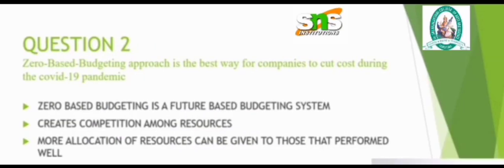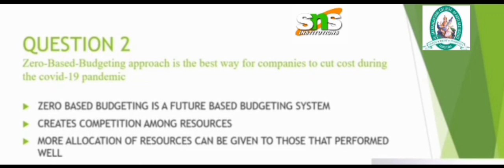In the other case, the second one is the zero-based budgetary approach, the best way for companies to cut costs during the COVID-19 pandemic. Zero-based budgeting is a future-based budgetary system that creates competition among resources. When competition increases, the resources may differ and the price can be handled in a different way. More allocation of resources can be given to those preparations where performance will be handled well in the business. It takes time to handle the proper way of movement.